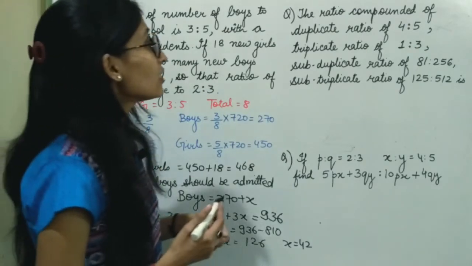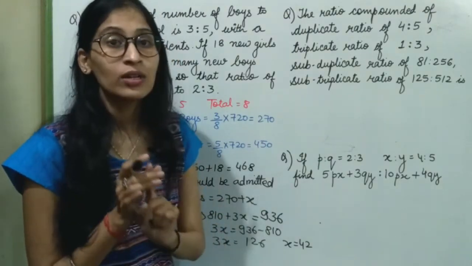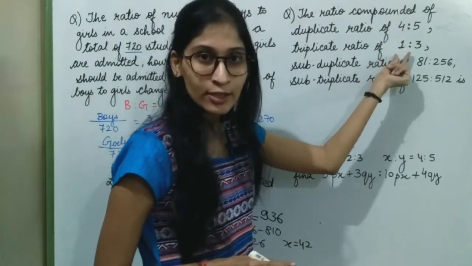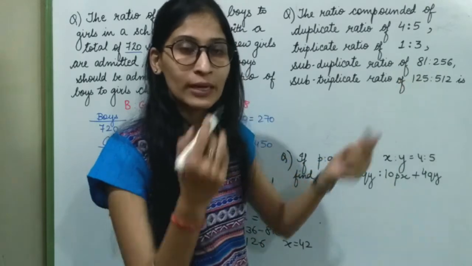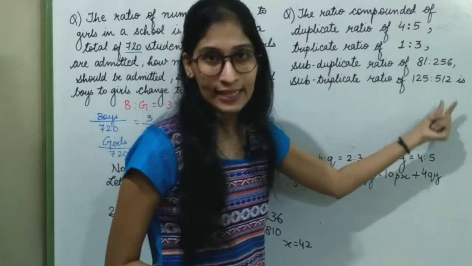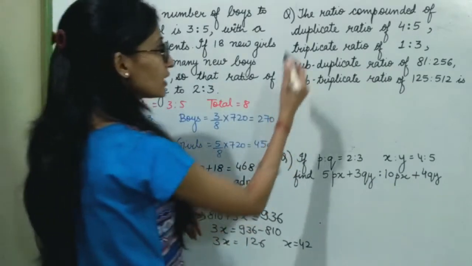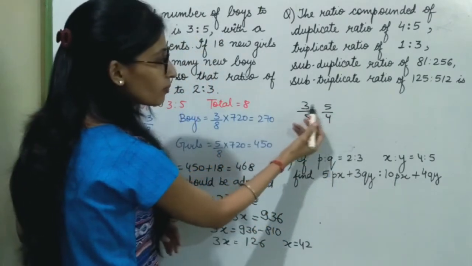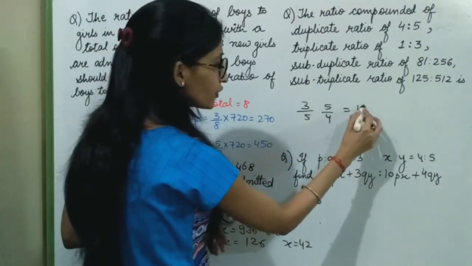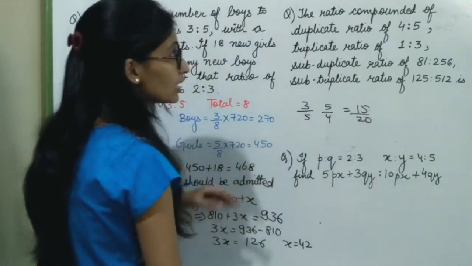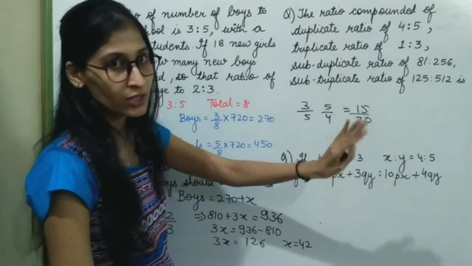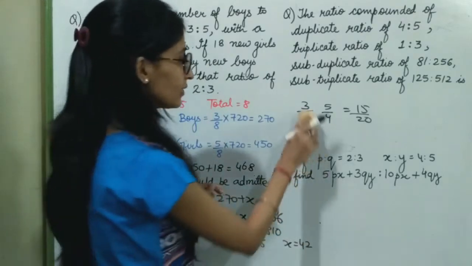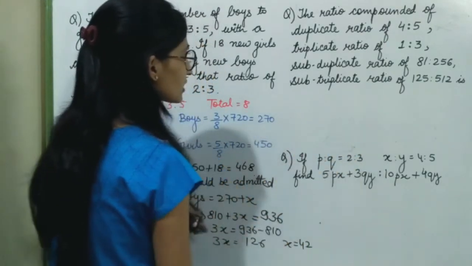My next question is the ratio compounded. Now, the ratio compounded means I have to first multiply the antecedent or first terms, and multiply all the second terms. If I have to find the compounded ratio of 3:5 and 5:4, multiply first terms, 3 into 5, 15, 5 into 4, 20. So here I have to find the compounded ratio, means I have to multiply all the first terms and all the second terms. So let's start doing this.